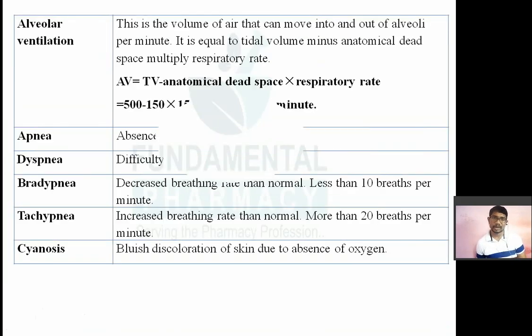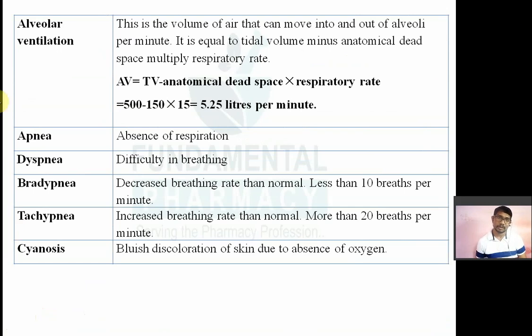Next is alveolar ventilation. Ventilation means supply of air to the alveoli. How much air is supplied to the alveoli in one minute is called alveolar ventilation. So this is the volume of air that can be moved in and out of the alveoli per minute.